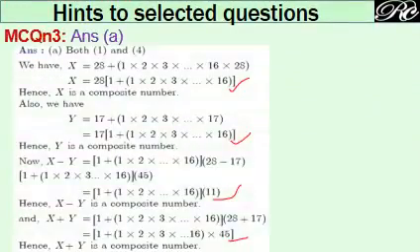See, the hint is given for a selected question, the third one. So for x you are getting the 2 term, for y the 2 term, so composite. Again x minus y, you are getting this bracket itself become common, so it is again a product of 2. Then again for x plus y the product of 2, so all these are composite.